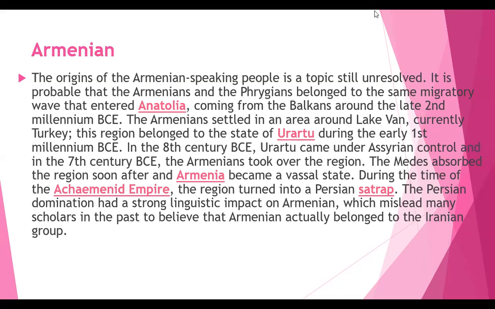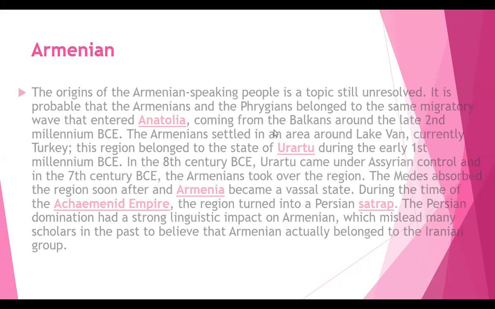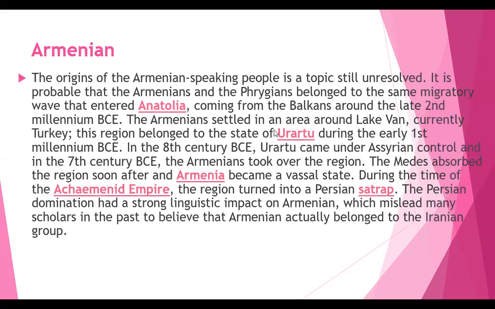They entered Anatolia. To which place did they enter? They entered Anatolia, coming from the Balkans around the late second millennium. From which place did they migrate? They migrated from the Balkans. At what particular time? That is the late second millennium BCE.